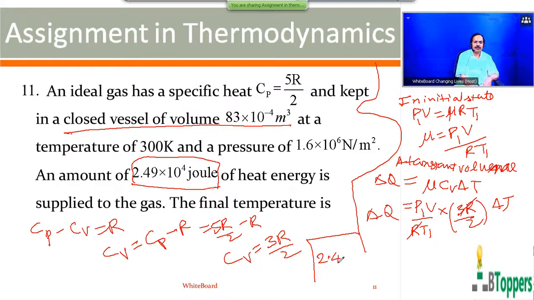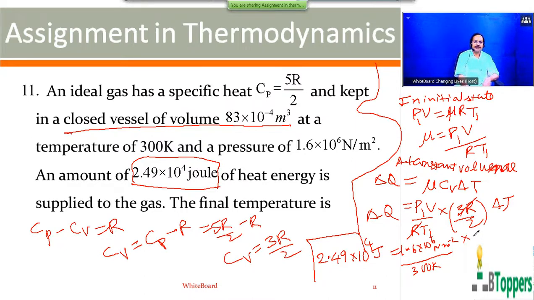So left hand side you can substitute delta Q equal to 2.49 × 10^4 joules. The right hand side, P1 equal to 1.6 × 10^6 Newton per meter square. T1 is the initial temperature, 300 Kelvin.